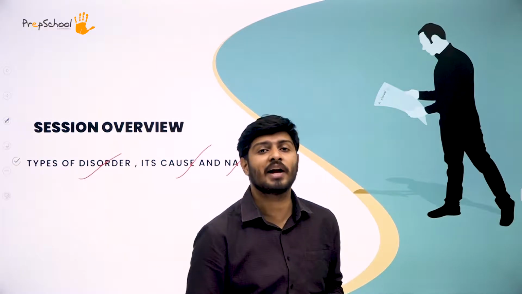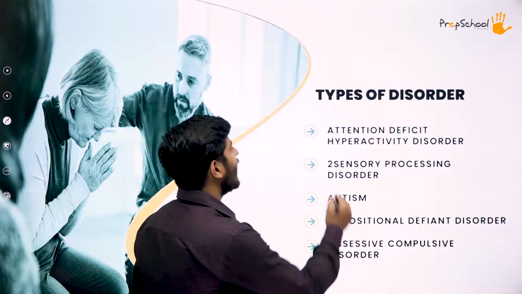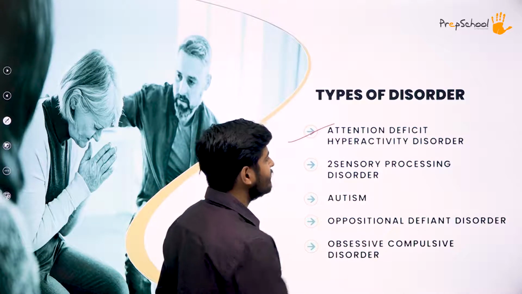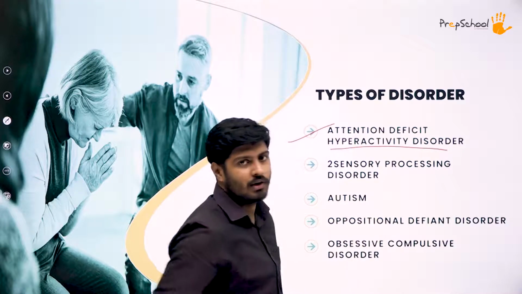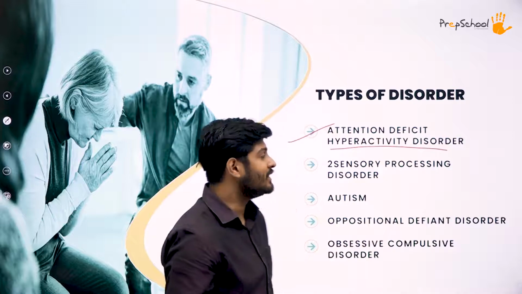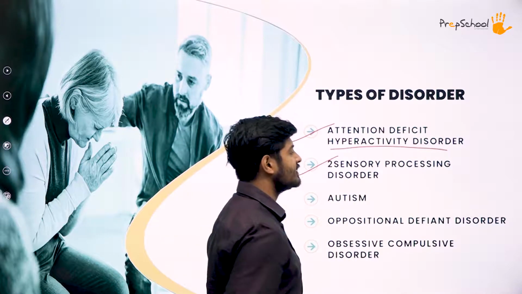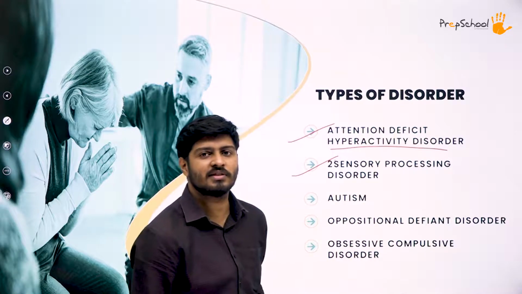So what different kinds of disorders do we have? We will see into that. First we have attention deficit hyperactivity disorder, abbreviated as ADHD. Then we have sensory processing disorder.